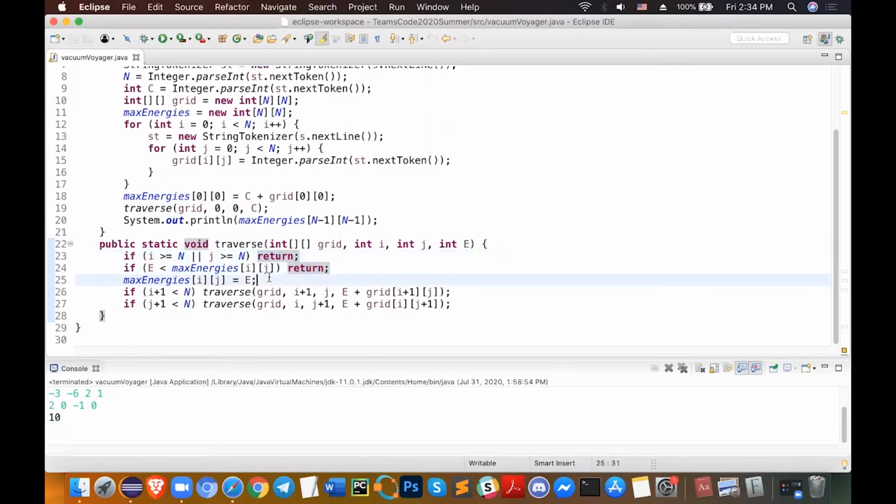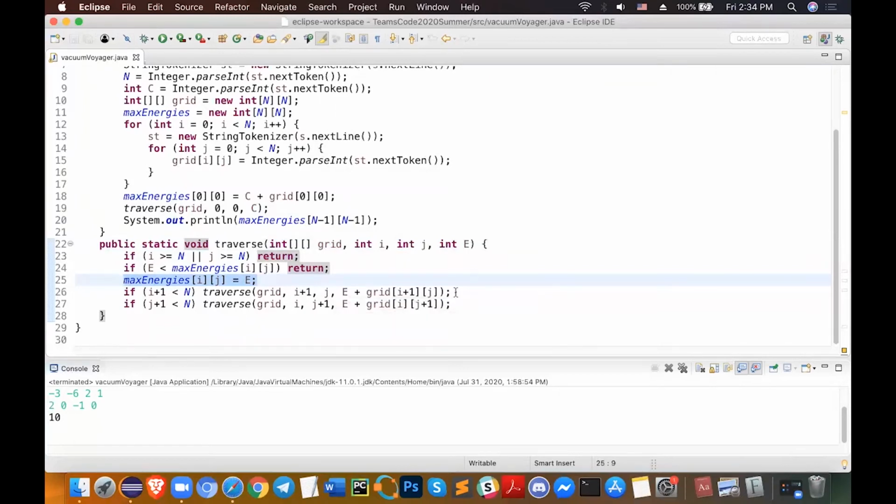Before we consider these corner cases, these optimization cases, let's first consider how we're going to do it with regular recursion. First of all, we have maxEnergies[i][j] = E. What this does is it makes the max energy at that location whatever energy you just traversed to.